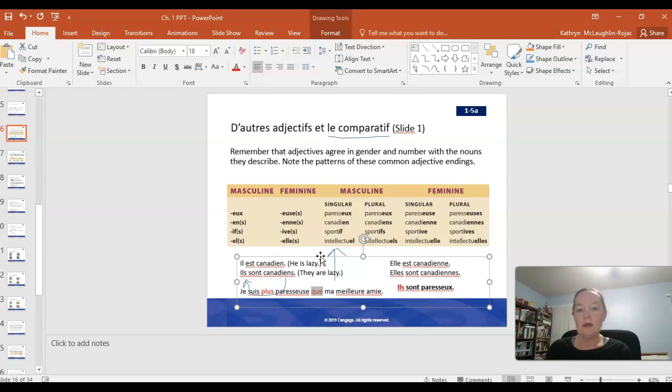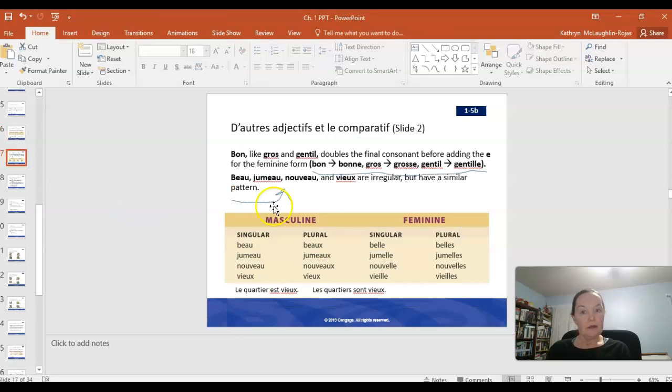Okay, so hopefully that gives you a good reminder of the different forms of adjectives and why we need to change them according to who the subject is. Okay, and you remember that there are some other adjectives that have some maybe somewhat irregular forms.